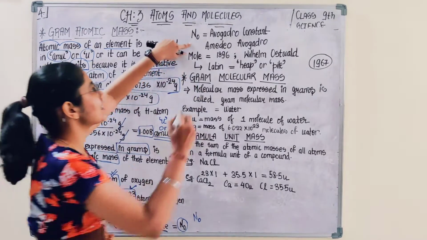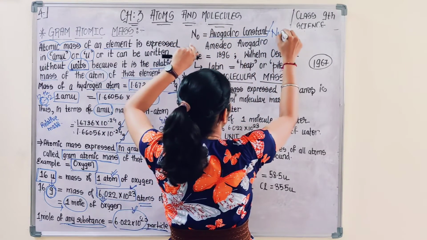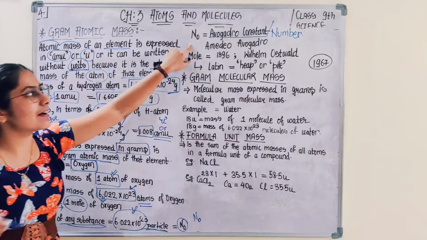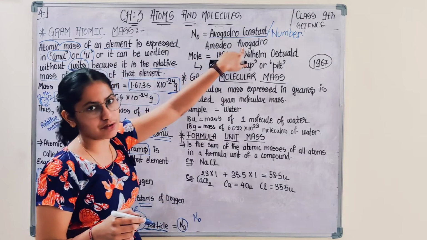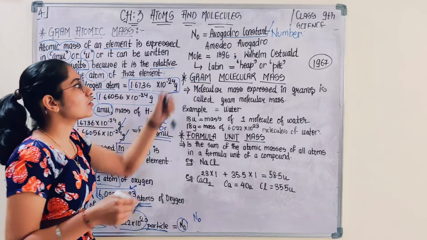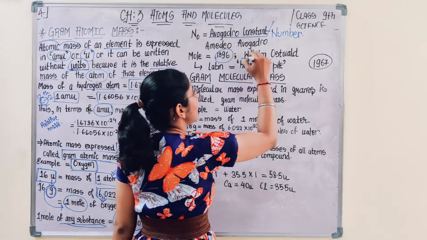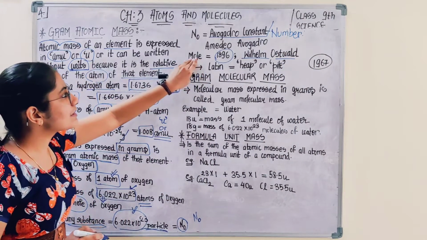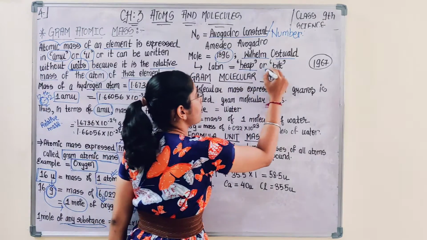So this N naught is referred to as the Avogadro constant, or you can write Avogadro number. This name was given in honor of Italian scientist Amedeo Avogadro. Okay, and the term mole was devised in 1896 by Wilhelm Ostwald. This mole is a Latin word which means heap or pile.